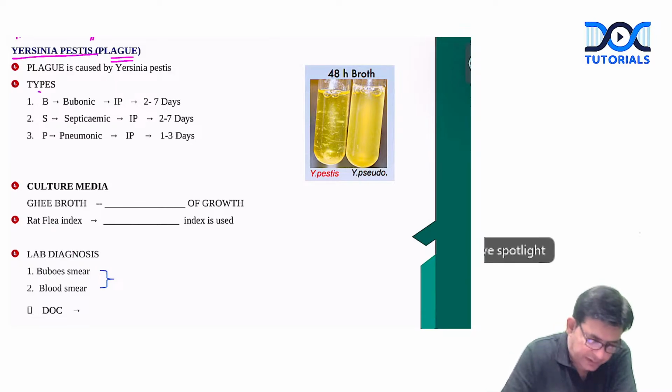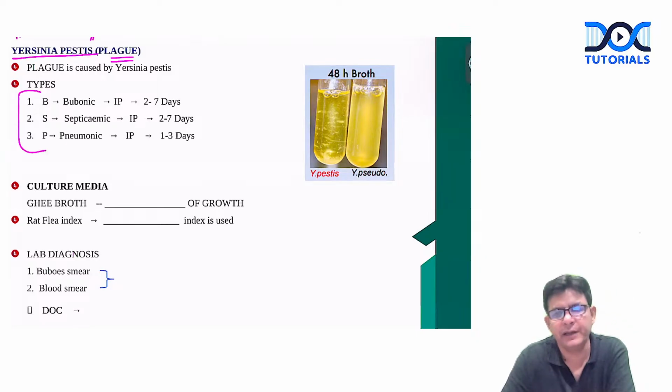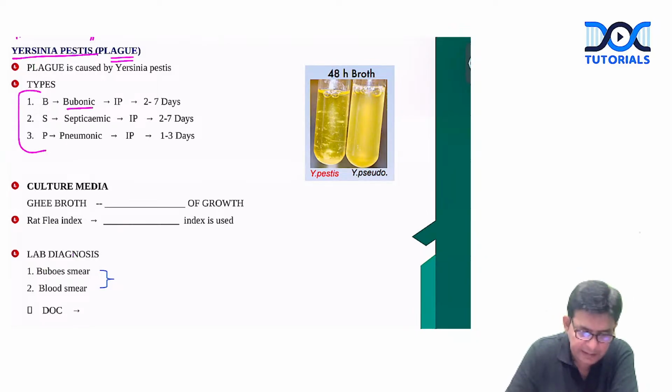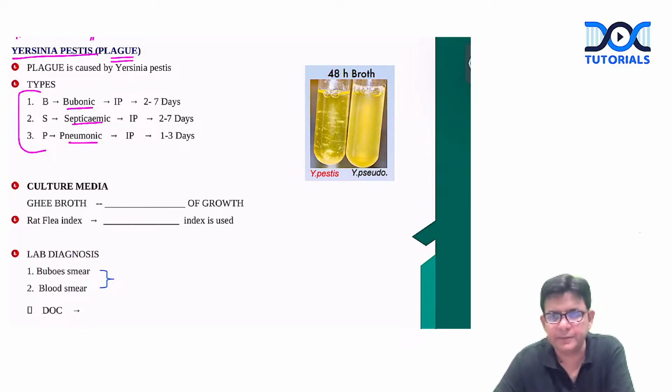The plague is of three types: bubonic, septicemic, and pneumonic. So you can write BSP.